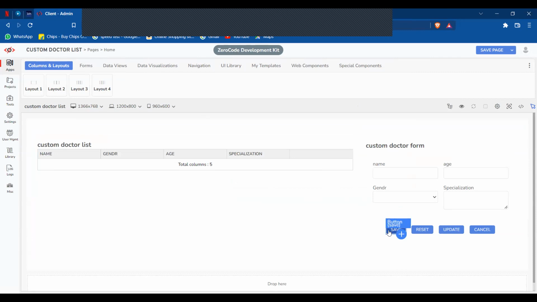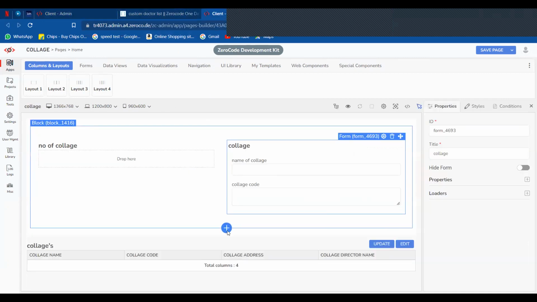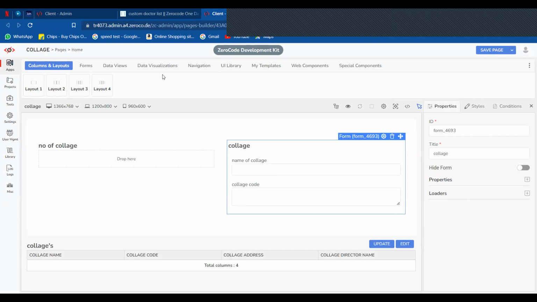Okay, fine. Tomorrow I will tell you how to connect. Now, we are doing the training session without API. Tomorrow I will connect with API and show it to you. Because if I explain it now, somebody will get confused. You are in the advanced part of Zerocode. Tomorrow I will link data list and a form, how to connect and how to do the CRUD operations. Okay, sir.